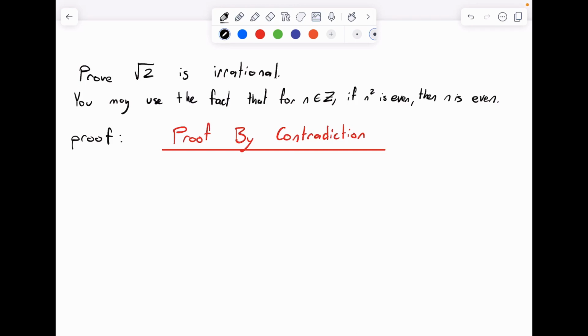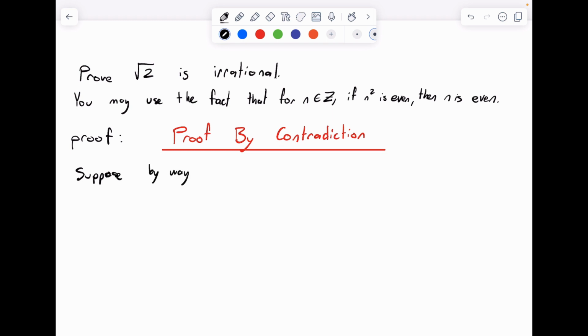Alright, so in this video we're going to prove that square root of 2 is irrational, and we may use the fact that for an integer n, if n squared is even, then n is even. And it's often difficult to prove something is irrational using a direct proof, so we're going to use a proof by contradiction here. So we start by saying suppose,